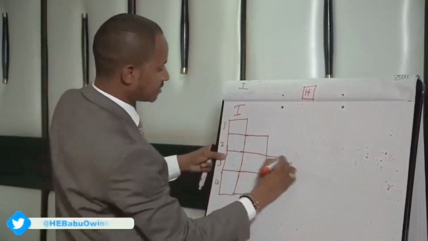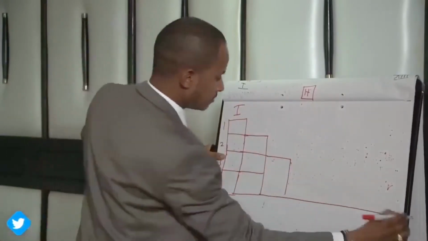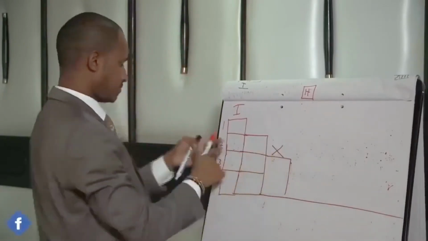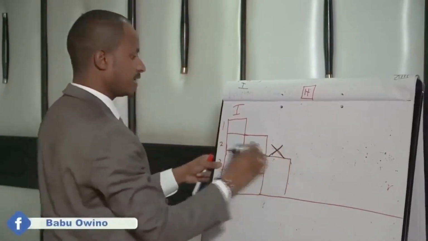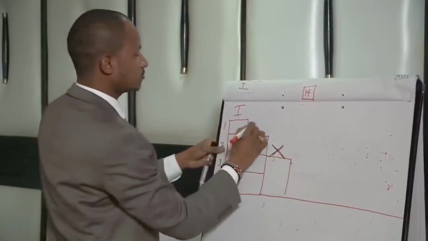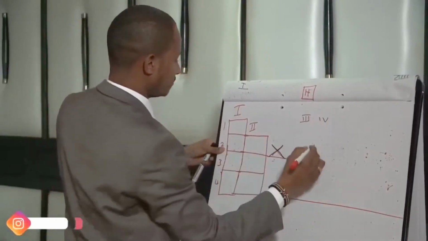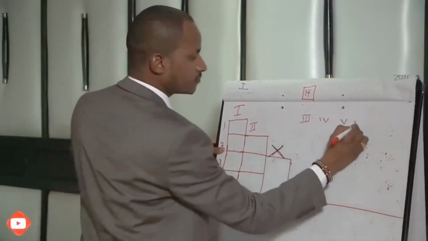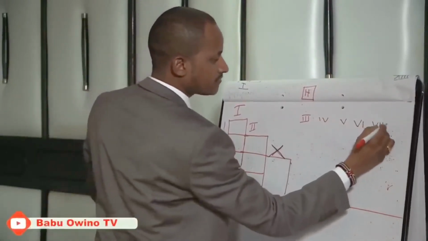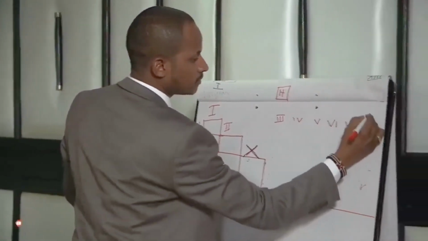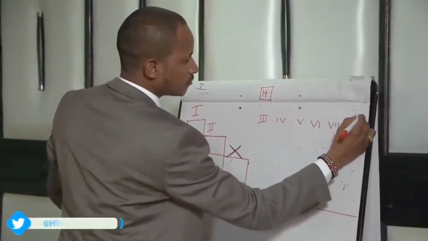Then here we have transition metals or elements. So group 1, group 2, group 3, group 4, group 5, group 6, group 7, and finally group 8.